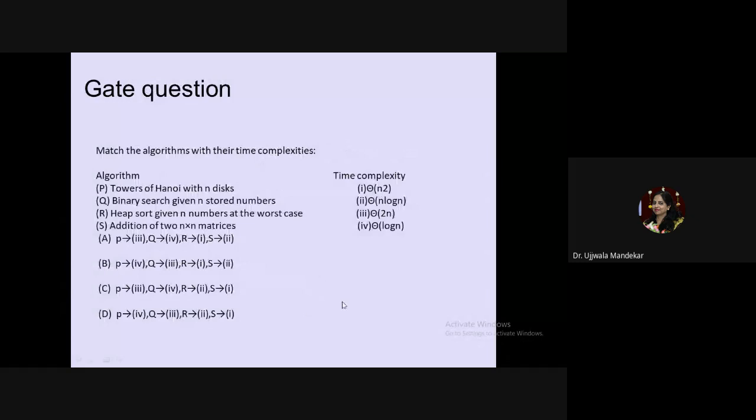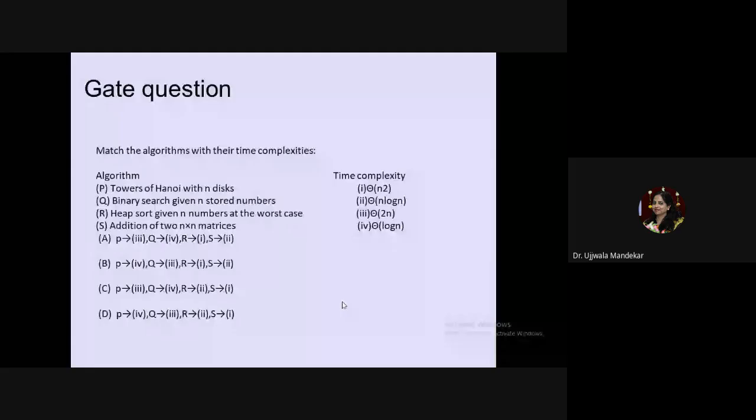Next, third question. Match the algorithm with their time complexity. Now, what are the algorithms given to you? First algorithm is Tower of Hanoi. Second is binary search. Third is heap sort. Fourth is addition of two numbers. And what are the complexities given? First is of order n square. Second is n log n. Third is 2 raised to power n. And fourth is log n.